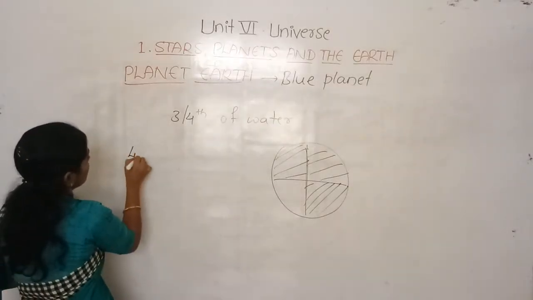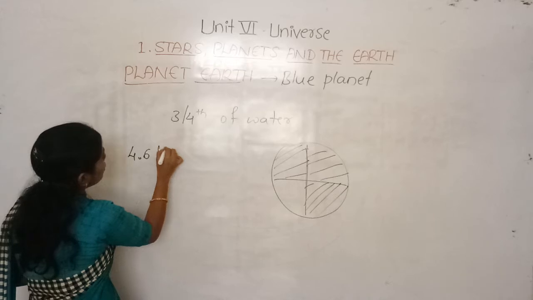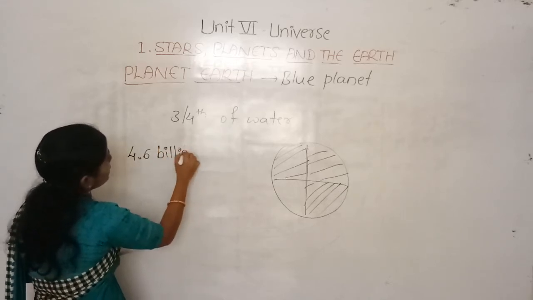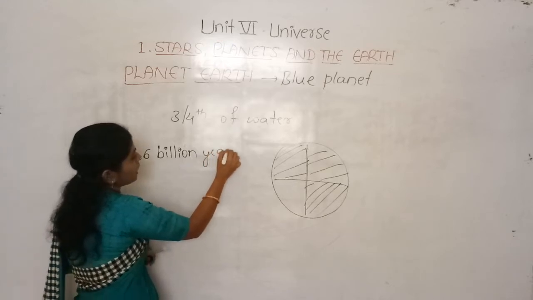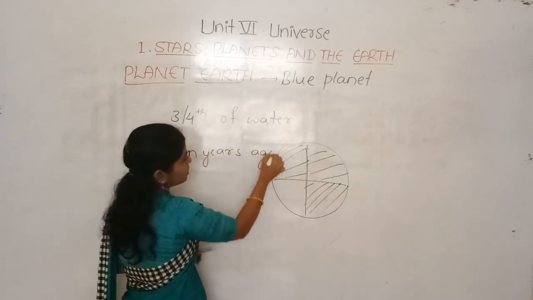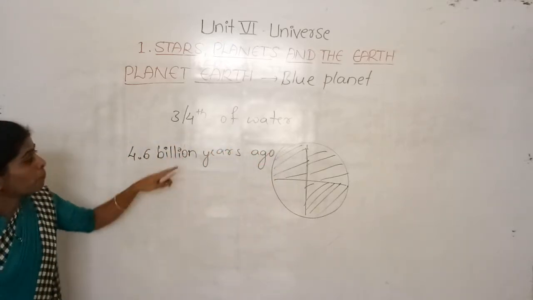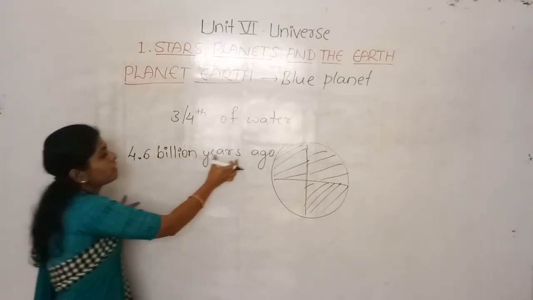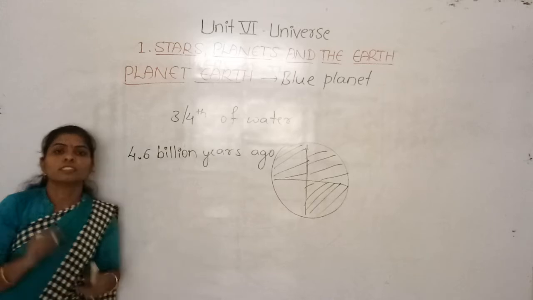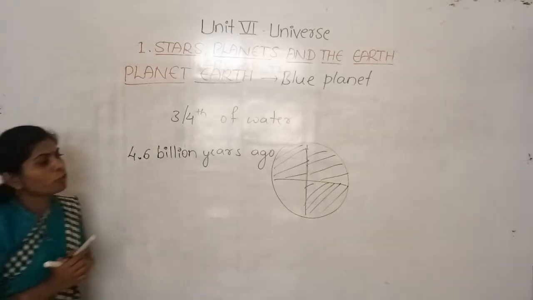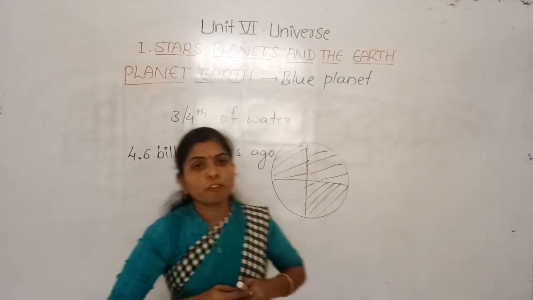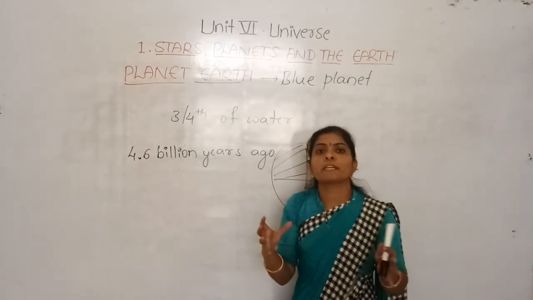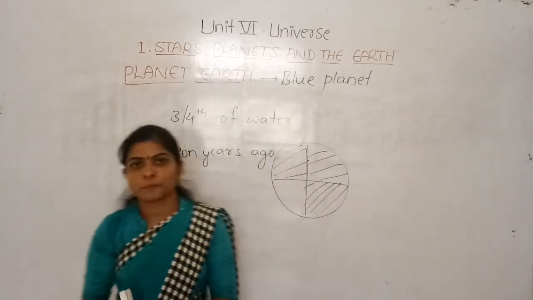According to the scientists, our Earth was formed some 4.6 billion years ago. Yes, 4.6 billion years ago our Earth was formed, and it is also believed that before that, it was like a large sphere of burning gases.